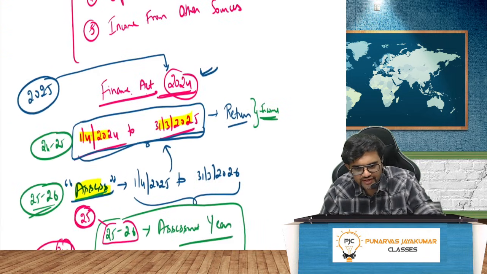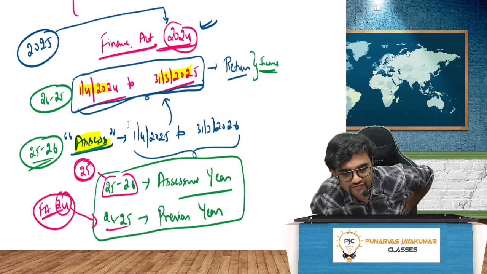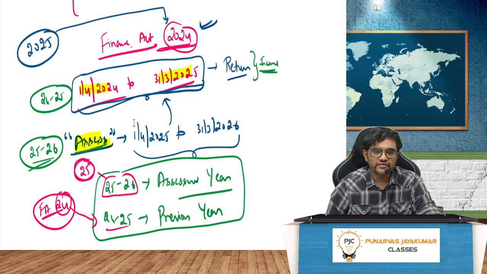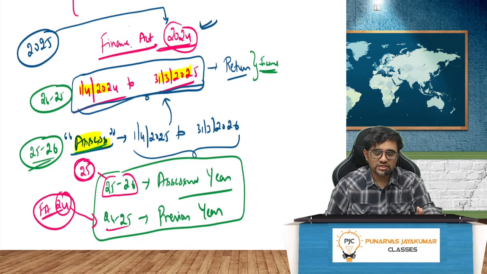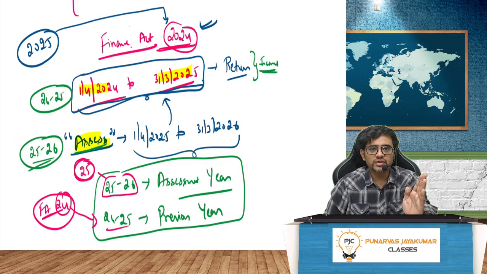Right, guys. So, my dear friends, for our attempt, we have the Finance Act 2024. This Finance Act 2024 covers 1st April 2024 to 31st March 2025. This is the year for which I will file the return of income. This is called the previous year. Which Act is applicable for our May 25, November 25 attempt? Finance Act 2024. And what is the period of this Finance Act 2024? 1st April 2024 to 31st March 2025. That is the 1 year.